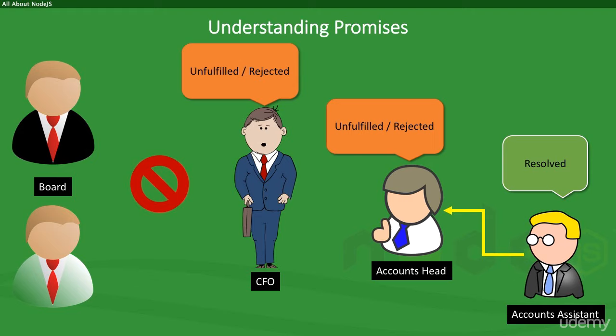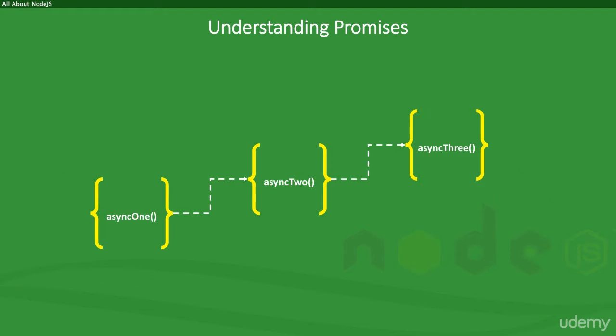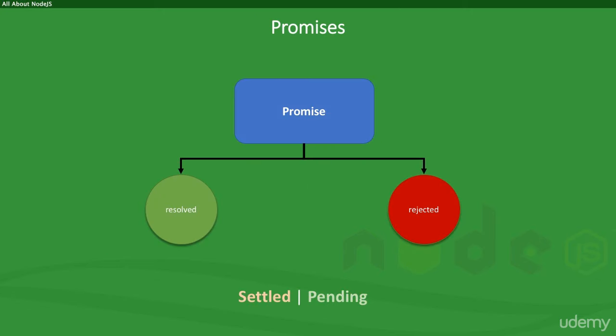Now, mentally, replace the CFO, accounts head, and accounts assistant with callback functions as needed from various asynchronous methods in Node.js, and you'll get a picture of what we are about to do. When a function is wrapped into a promise, it can only guarantee two future states.